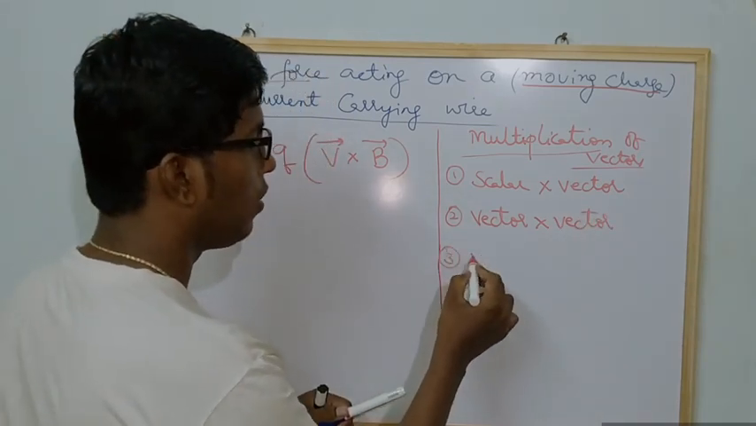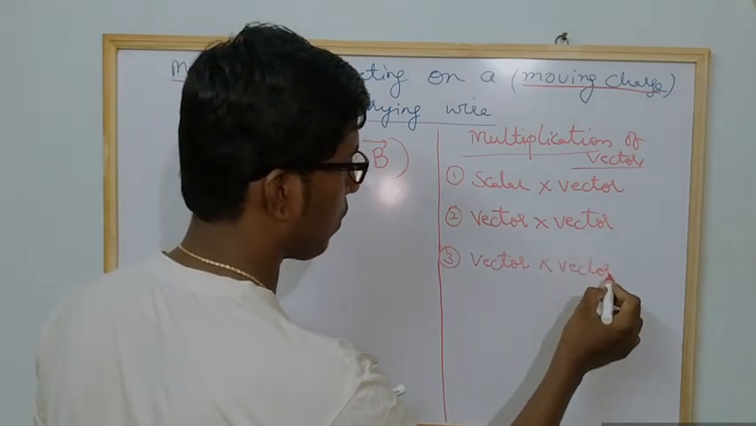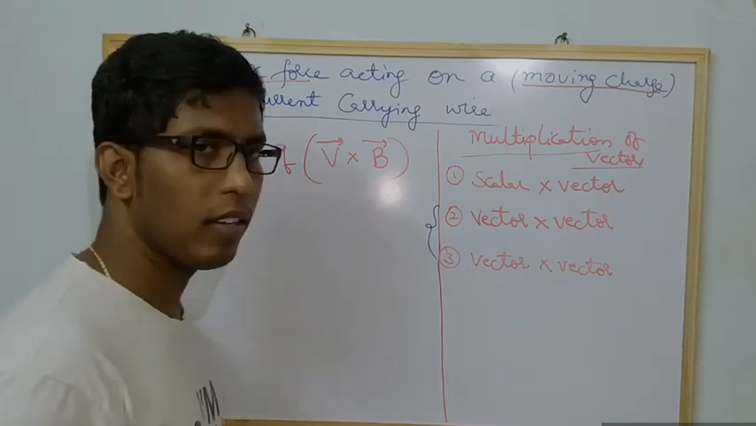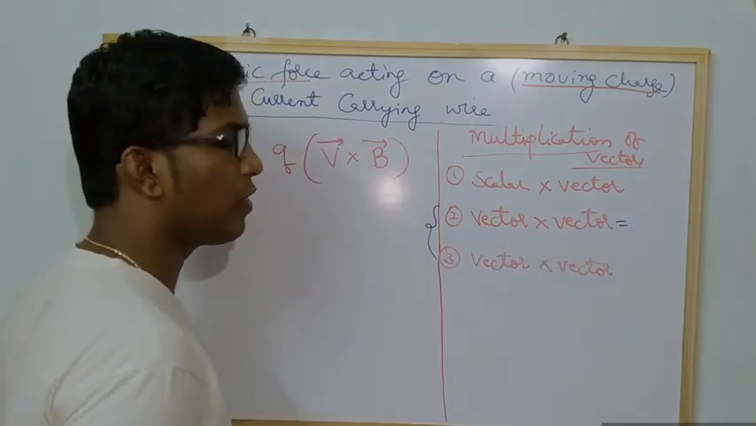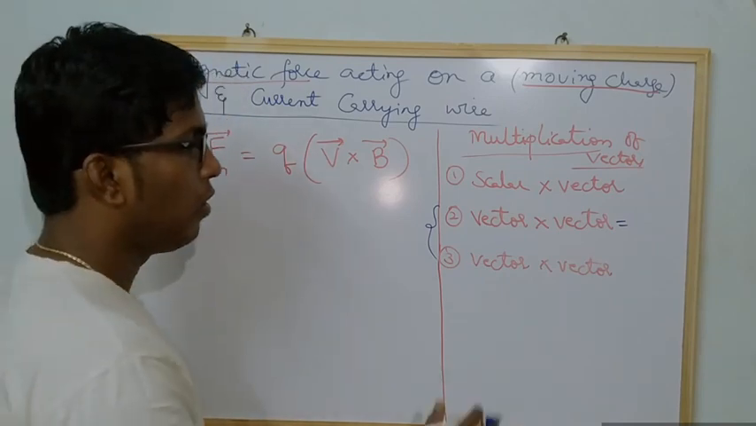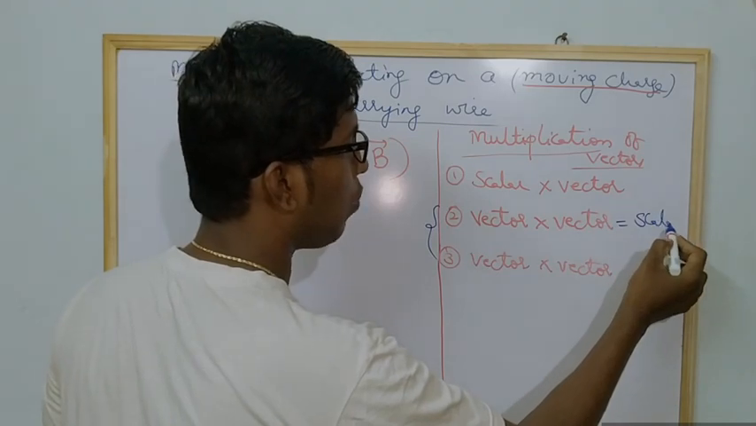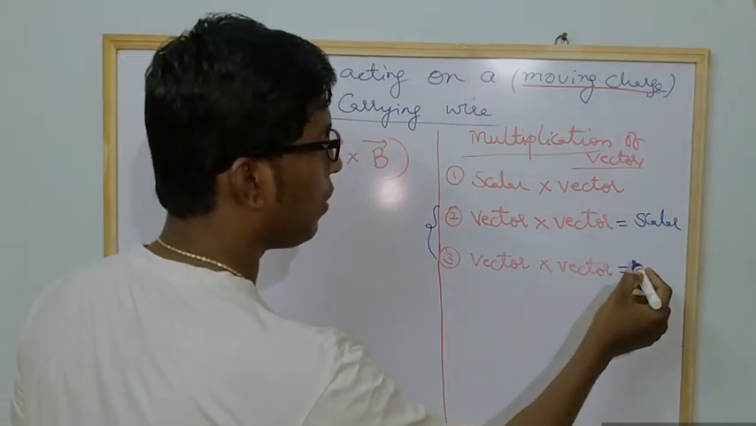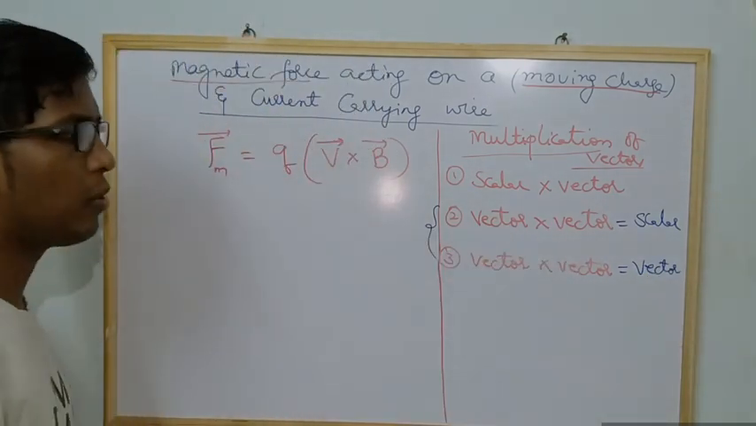And third one, a vector can be multiplied with a vector. So now see here, you can find that these both are equal, but there is a small difference. When two vectors get multiplied, we will get the answer, and that answer will be a scalar quantity. Okay, fine. And when two vectors get multiplied, we will get the answer as a vector quantity. I will explain these two.